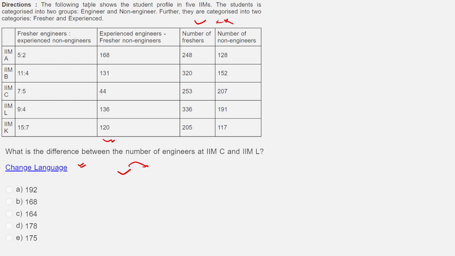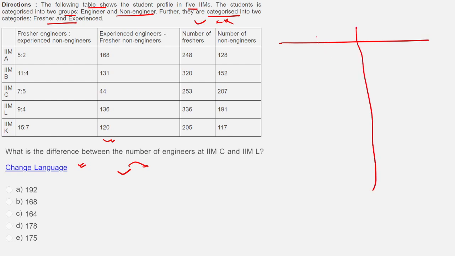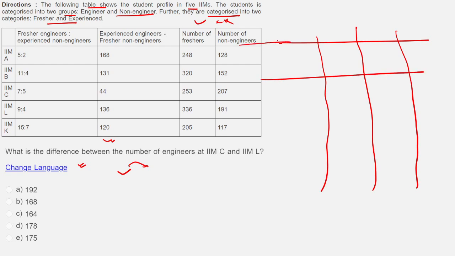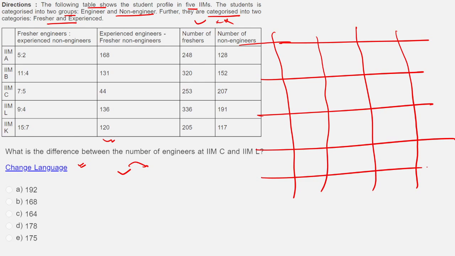What is given here? The following table shows the student profile in 5 IIMs. The students are categorized into 2 groups, engineer and non-engineer. Further, they are categorized into 2 categories, fresher and experienced. So what is happening here? I have 2 categories and in each of the 2 categories, I have 2 more categories. And I have this for how many? I have this for 5 colleges. That much data, 5 for the 20, so clearly.